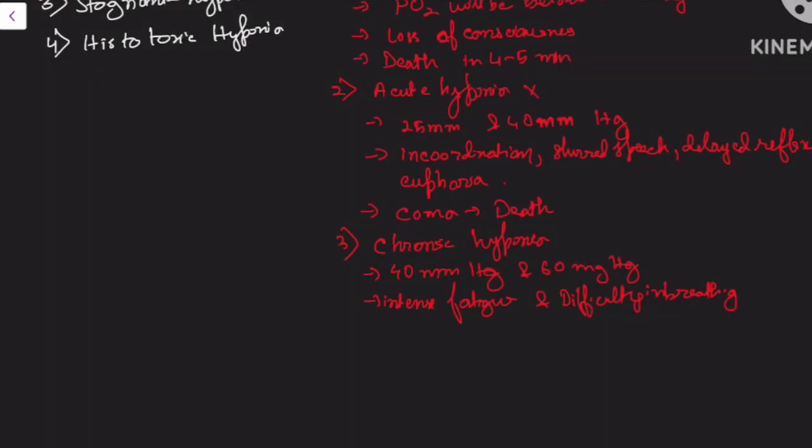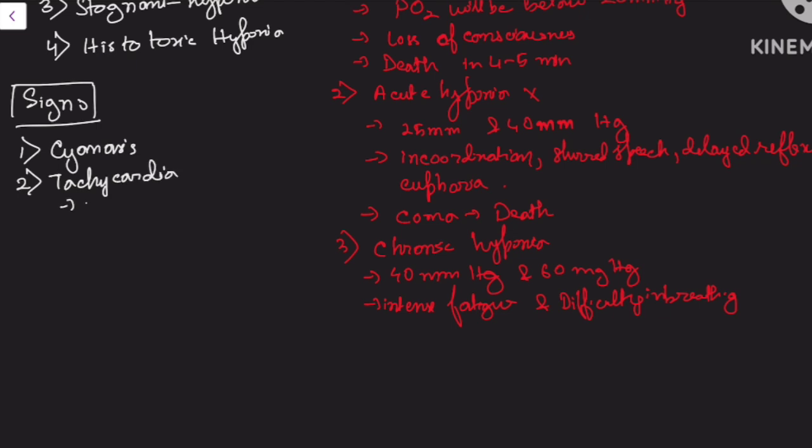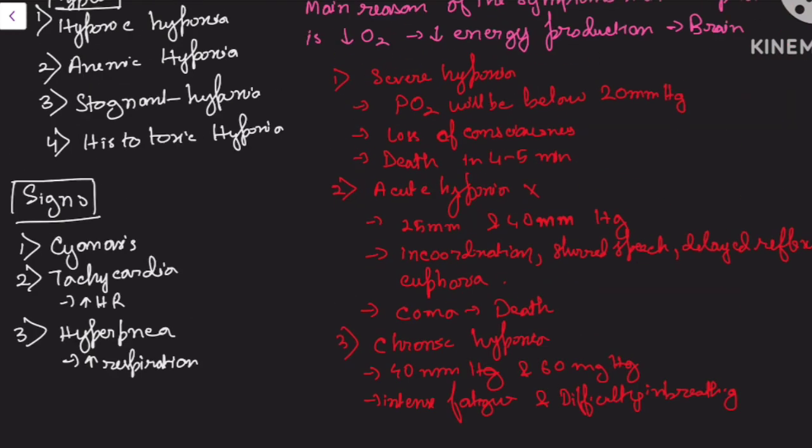Now, apart from these symptoms, hypoxia also has some signs. The signs are, number one, cyanosis. Cyanosis I will be explaining in detail later. Second one is tachycardia. You must be knowing that tachycardia is an increase in heart rate. And the third thing is hyperpnea, that means increase in respiration, breathing. So now let's discuss the types of hypoxia one by one.